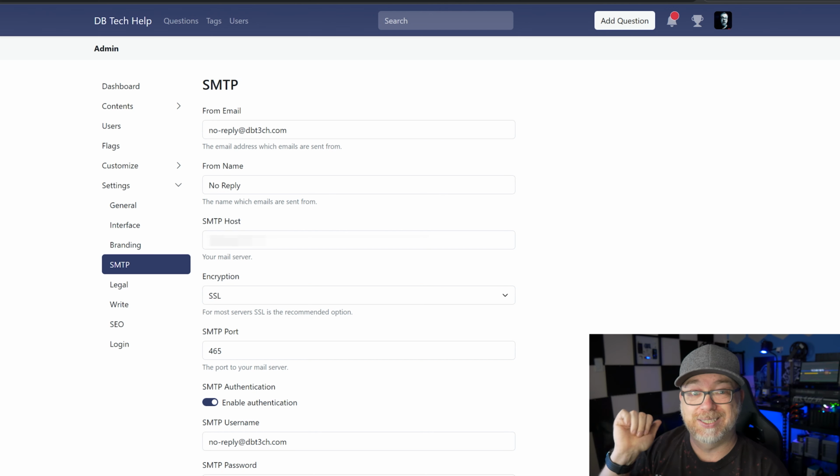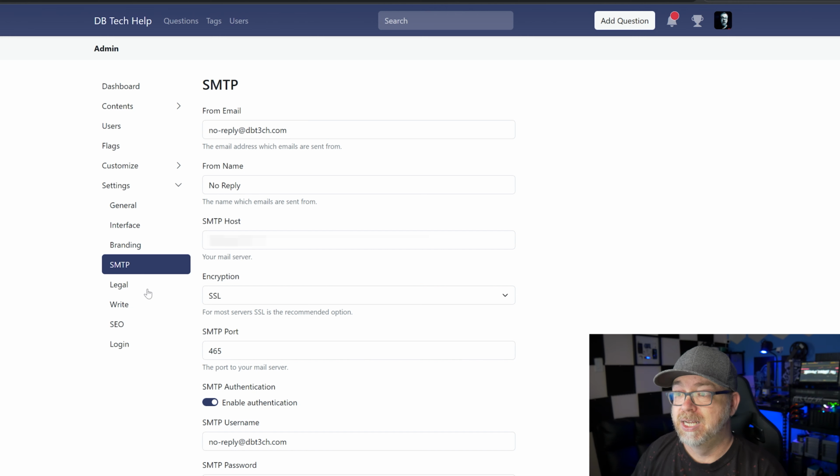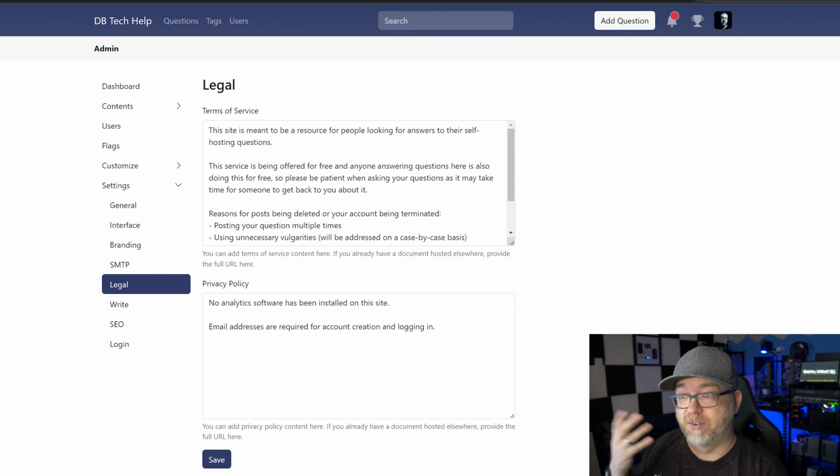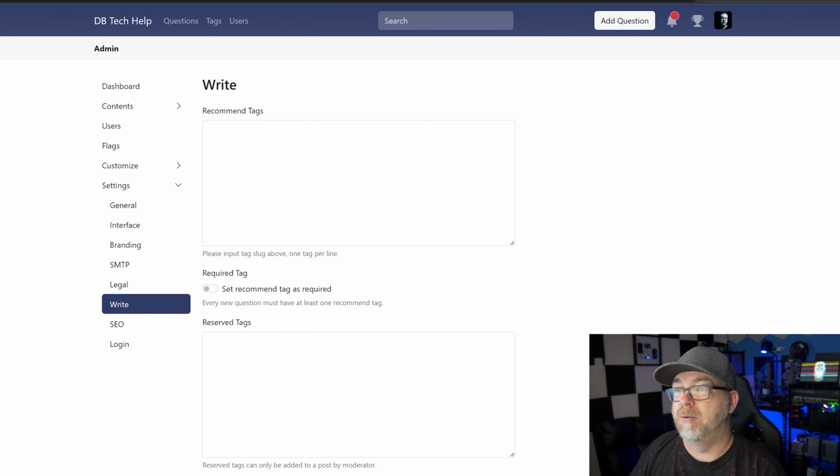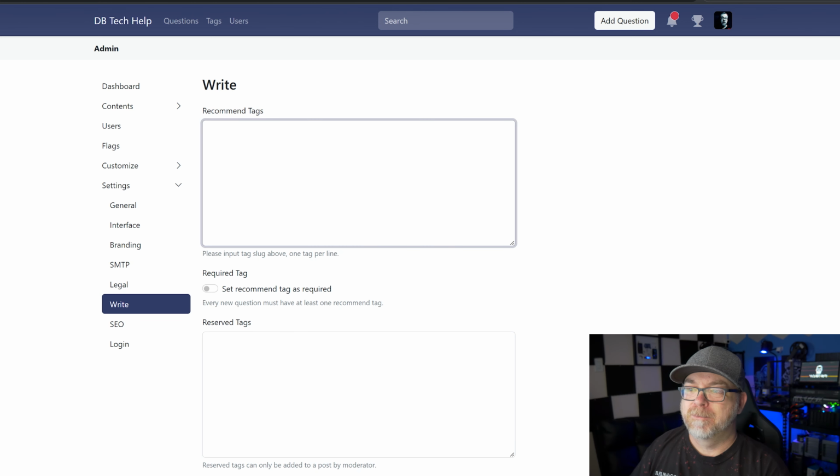Just fill in the blanks and you're good to go. It just took me a couple of minutes. For legal stuff, terms of service, privacy policy, recommended tags.